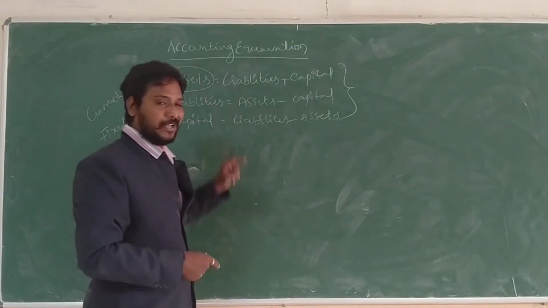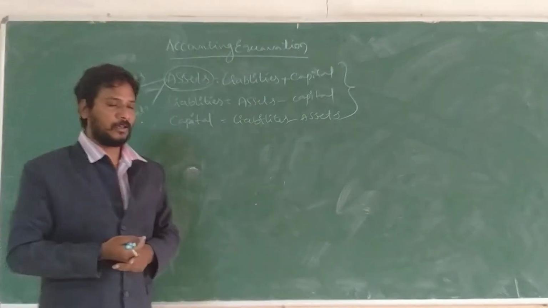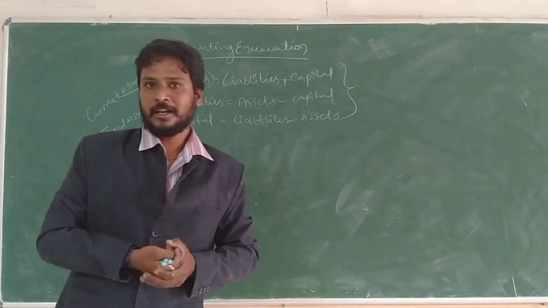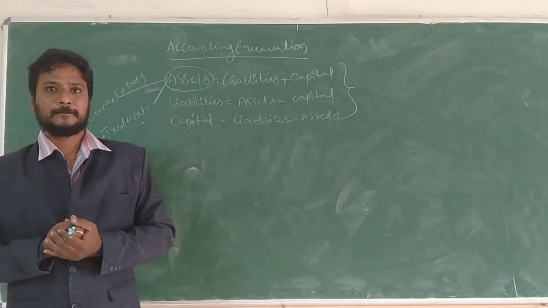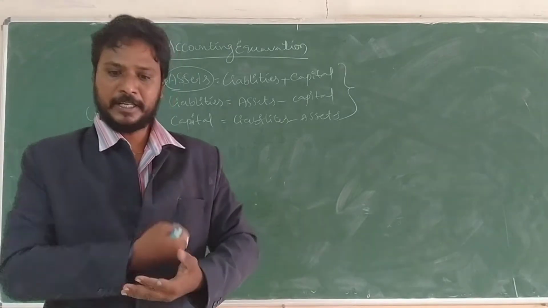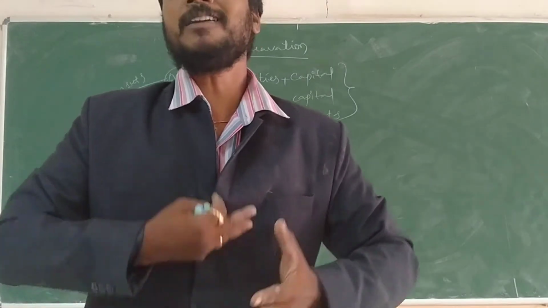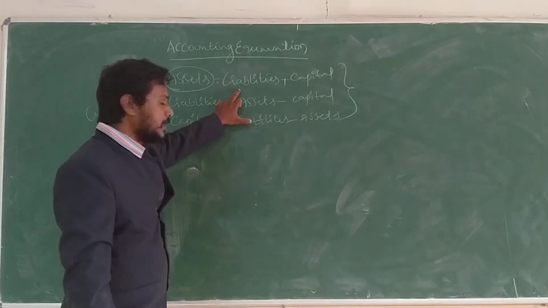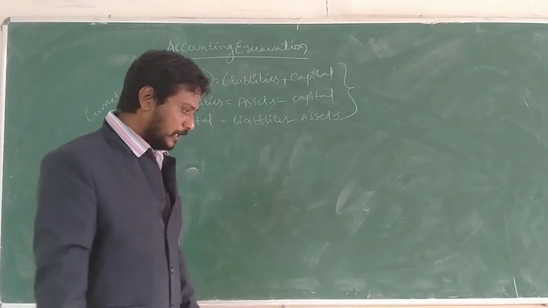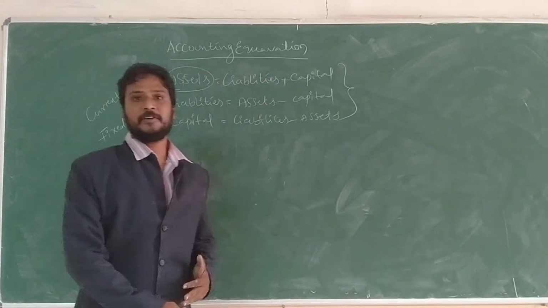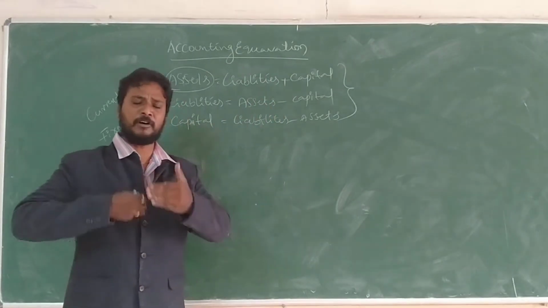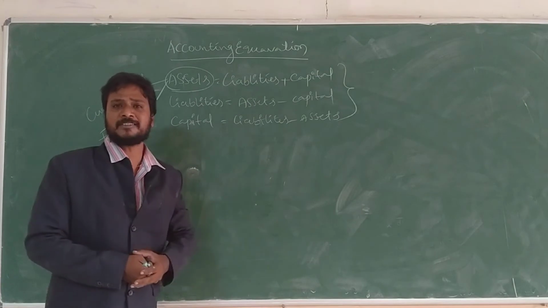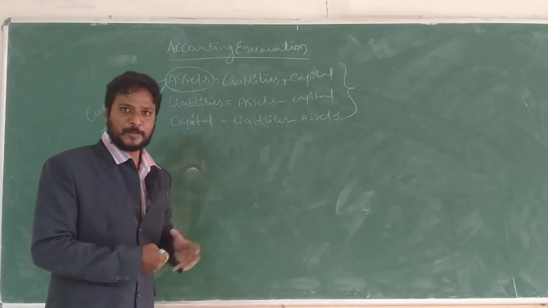The next one is liability. Wherever you go in the organization or institution sector, people talk about liabilities. What is meant by liability? Being legally responsible for something is called liability. For example, when we take a loan from the bank, we have to pay the sum of the amount plus interest. It is called liability, being responsible for something.